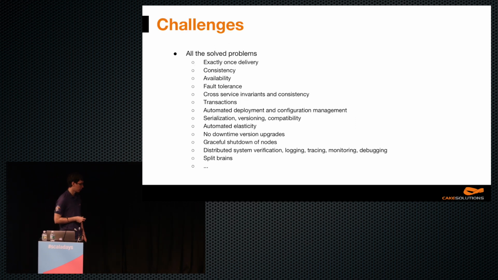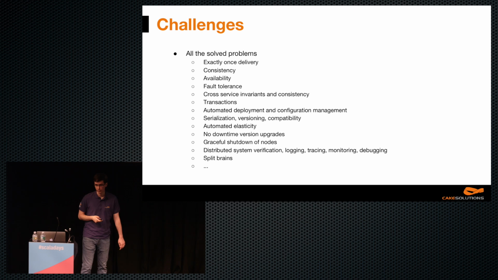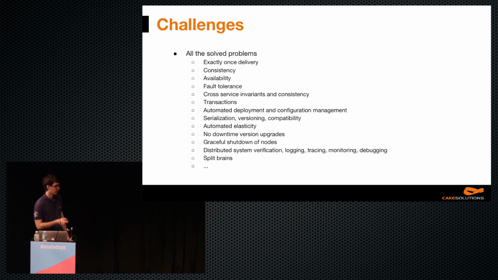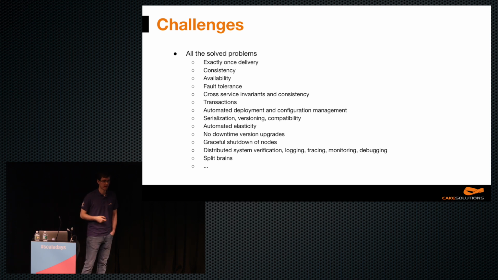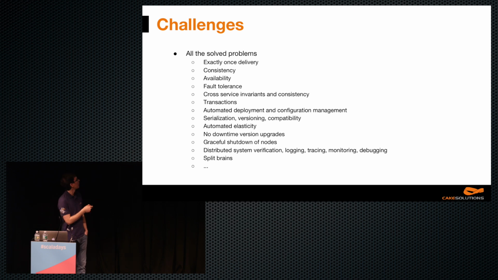So this may all look really appealing, really interesting, but there are still some challenges that have to be solved when we're building such a system, especially in a distributed environment, such as exactly once delivery, consistency, availability, fault tolerance, cross-service invariants and therefore distributed transactions, automated deployment and configuration management, automated elasticity, so the ability to scale up and down and handle failures without downtime, upgrades of versions of our services with no downtime ideally, graceful shutdown of services, so not losing data or messages when shutting down a service.